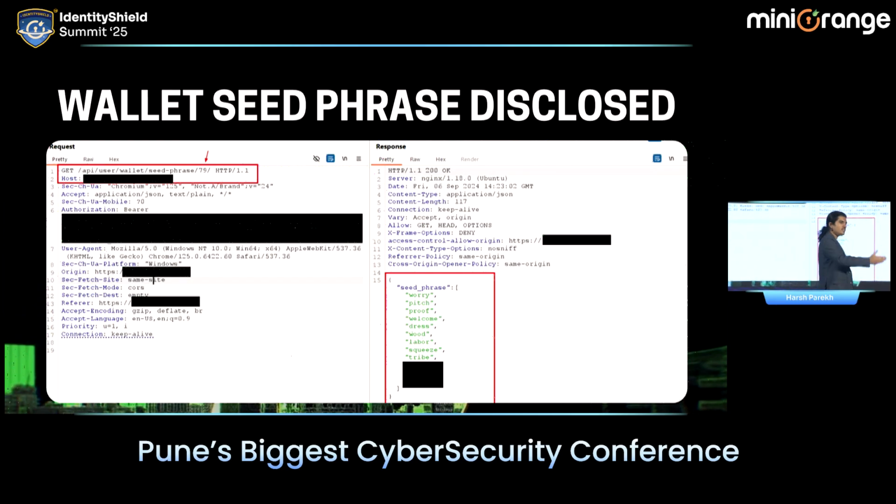If you want to log in to the same wallet on a different computer, you should know either these 12 words or your private key. Now, if I know your 12 words as well, I can again log in to your account. So there was another API request in the same wallet which allowed us to gain access to other users' 12-word key phrase. Using this key phrase, we were able to again log in to other users' accounts. A classic example of, again, an IDOR attack.